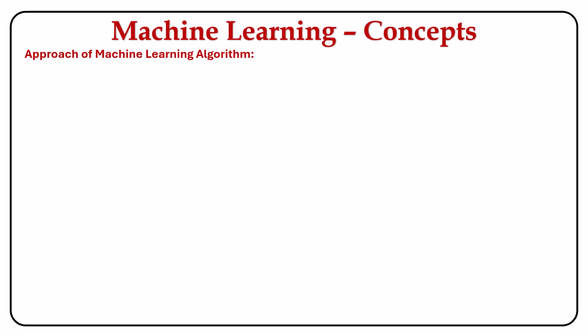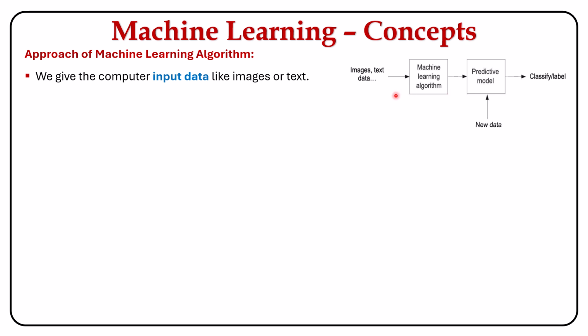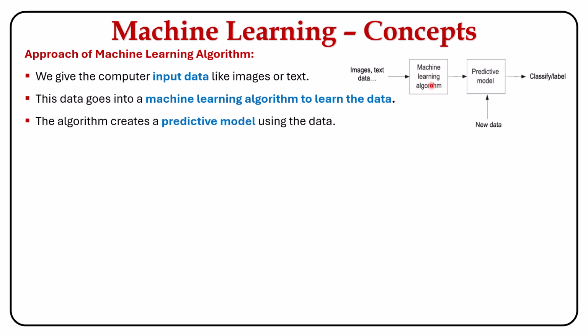Now let's learn about the approach of a machine learning algorithm with this visualization. We begin by giving input data, such as image or text data, to a computer. The input data goes into a machine learning algorithm to learn patterns from this input data. Then the ML algorithm builds a predictive model based on the learned patterns. Then new data can be given to this predictive model, and this model uses what it has learned to classify or label the new data.